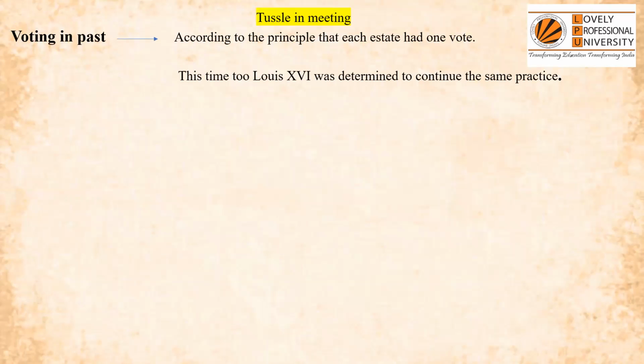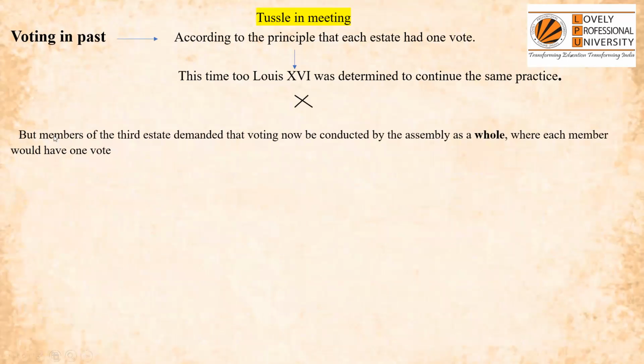The first estate would have one vote, the second estate one vote, and the third estate one vote. One vote was counted from each estate. This time, Louis XVI was determined to continue the same practice. He thought, whatever has been going on, whatever the ancestors followed, the same pattern should be followed now.